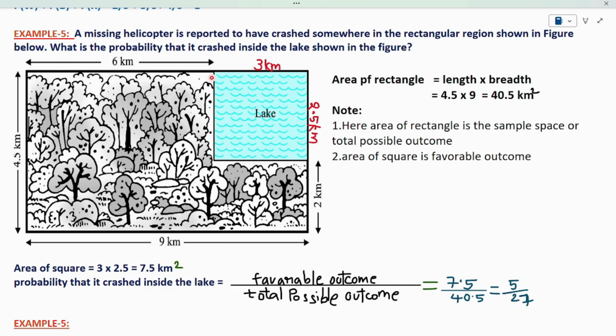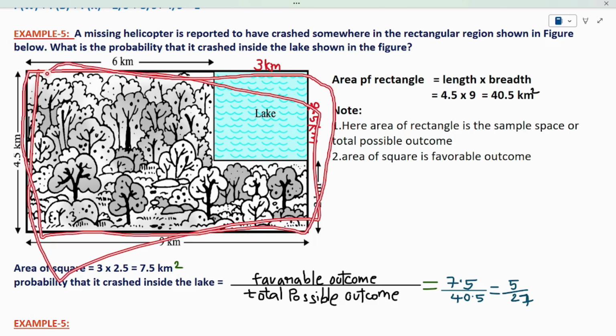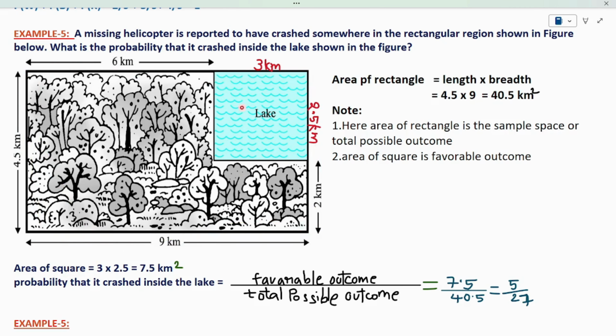So simply, the problem is there is a rectangular space. In that rectangular space, there is a square shaped lake. There is information that the helicopter will crash in this rectangular zone, this entire zone. In this zone, the helicopter can crash anywhere as per the information. But we have to find the probability of crashing in the lake by the given data.